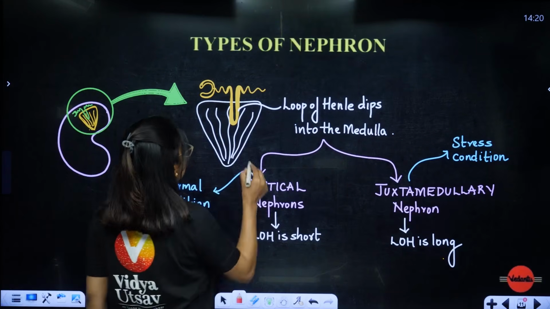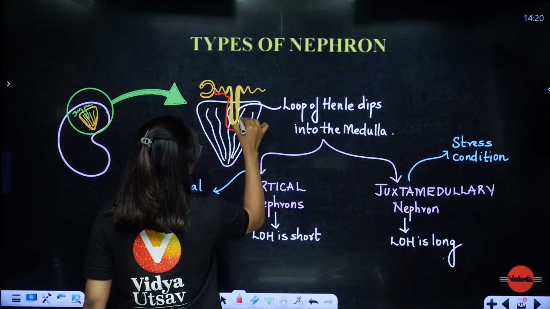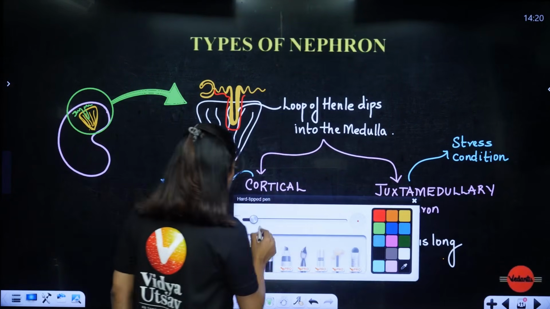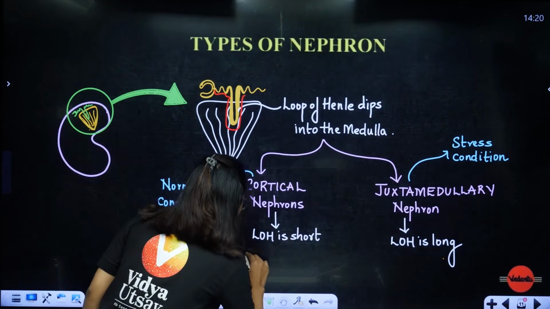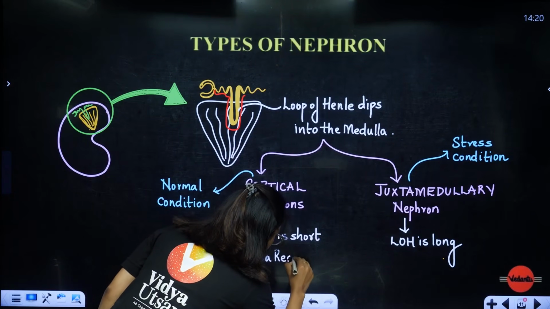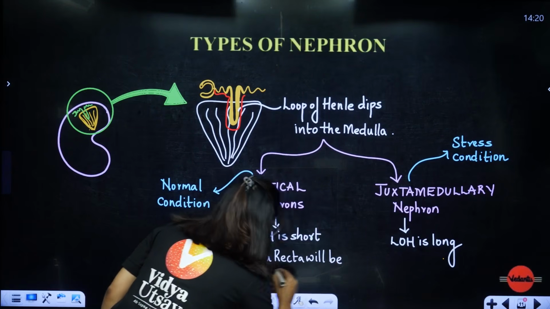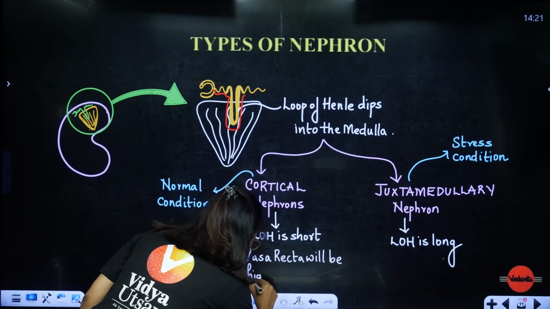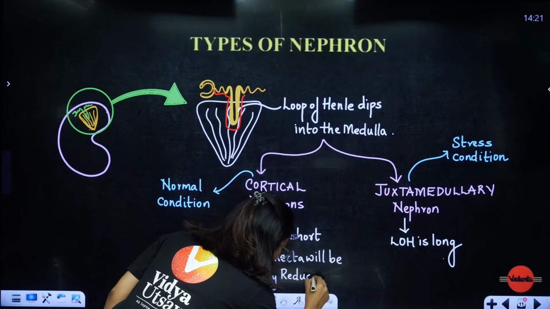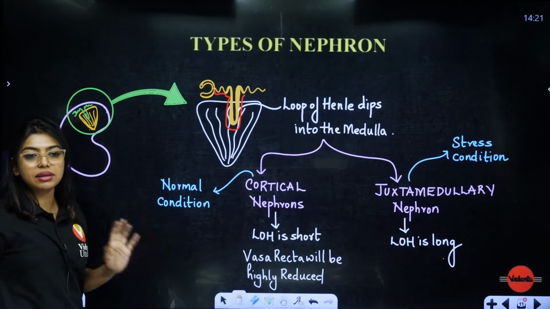So please understand, this vasa recta is like this, it will be lining the loop of Henle. Okay, this will be highly reduced. Vasa recta will be highly reduced, because here stress condition is not there, so vasa recta can be highly reduced.